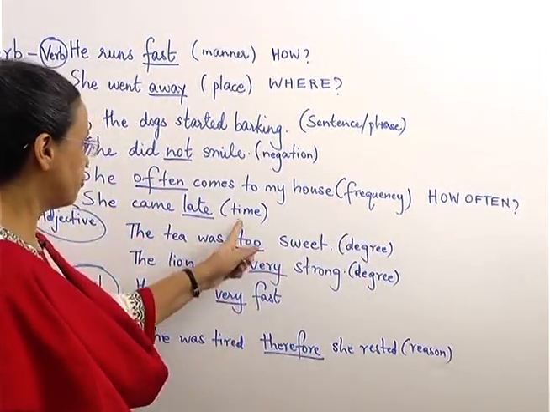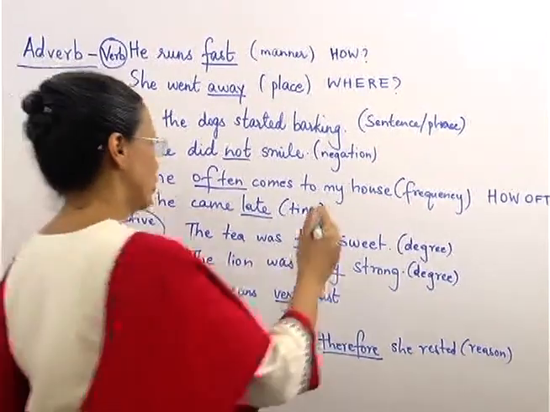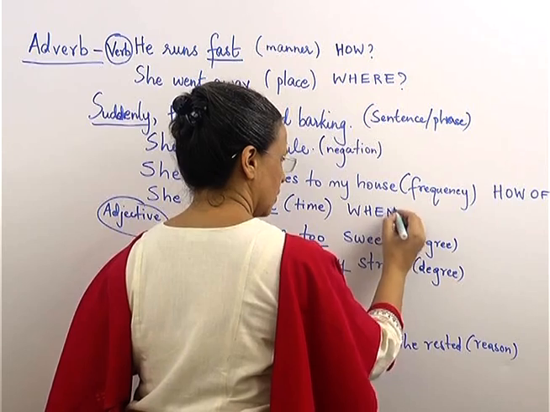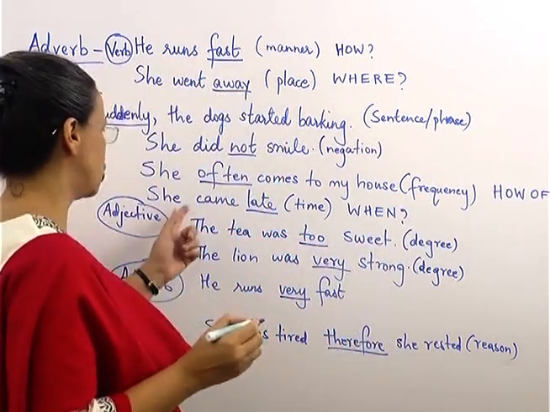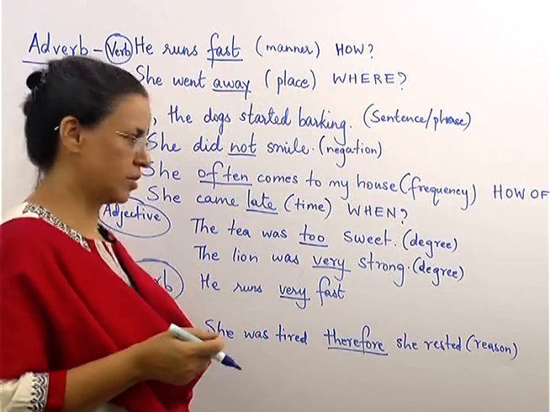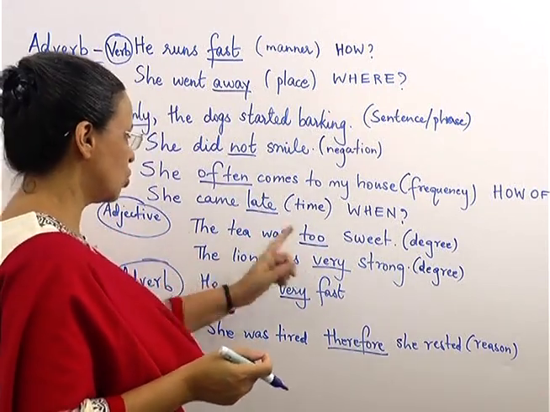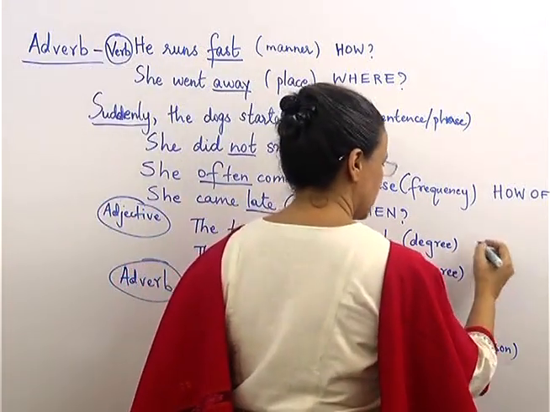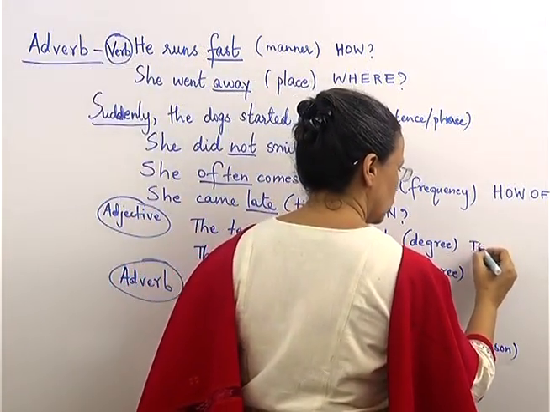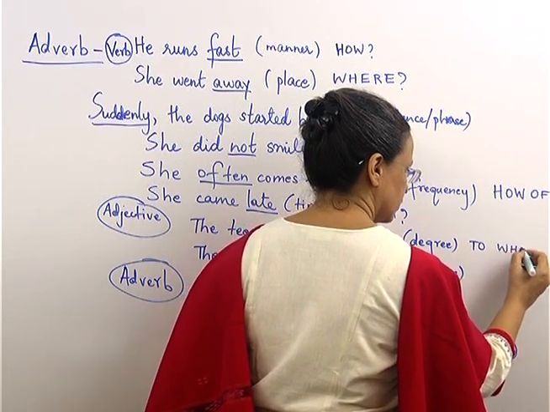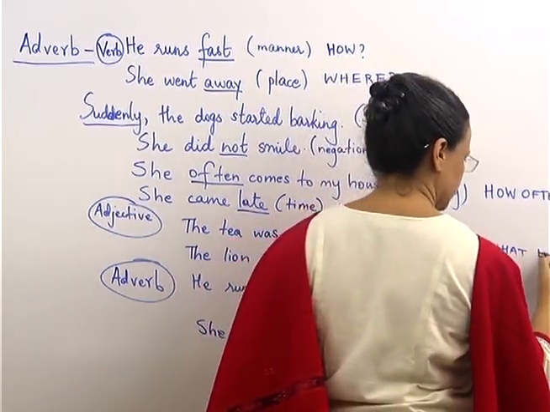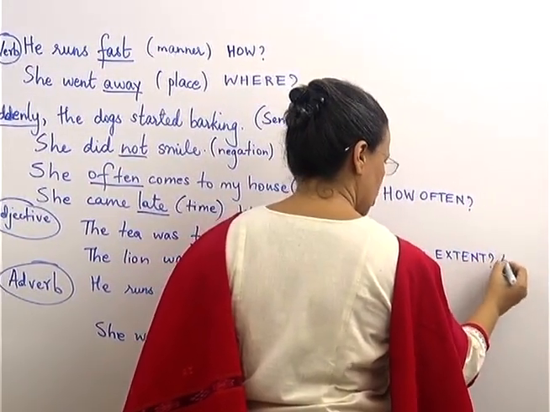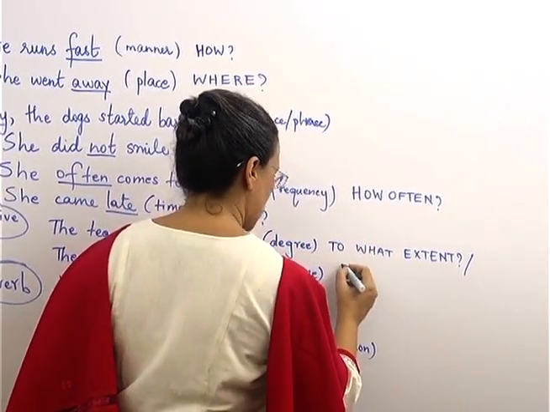Then you have of time. For time you will ask the question when. So here when we ask the question, she came. When? Late. Or the tea was too hot, or it was very strong. So here for degree we will ask the question, to what extent? Or you can also ask, how much?